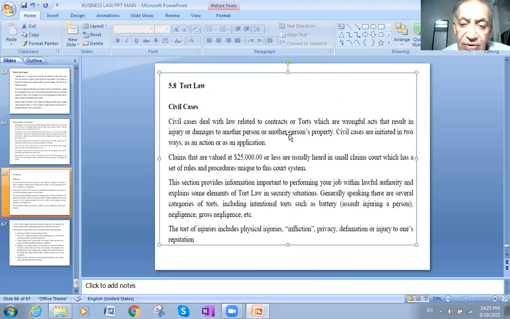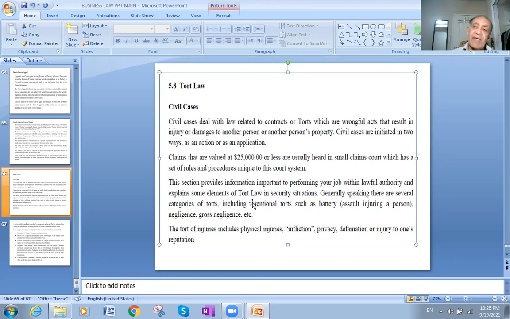The injury or damage is to another person or another person's property. Civil cases are initiated in two ways, as an action or as an application. Claims valued at $25,000 or less are usually heard in small claims court. So if the amount is less than $25,000, it goes to small claims courts, not the big one, which has a set of rules and procedures unique to this court system.